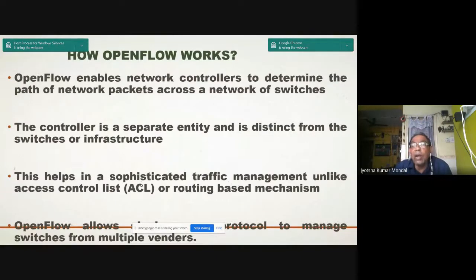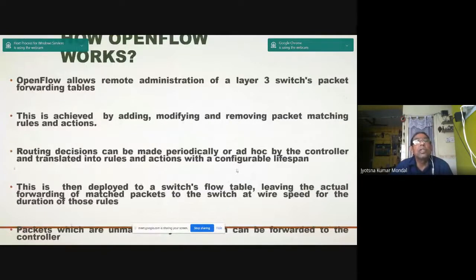So OpenFlow allows managing switches from multiple vendors. That means whoever the vendor may be, I can configure the switch, I can configure the control plane, I can configure the data plane from any vendor. So OpenFlow allows remote administration of a layer 3 switch's packet forwarding table.